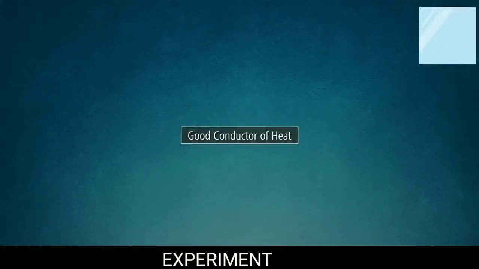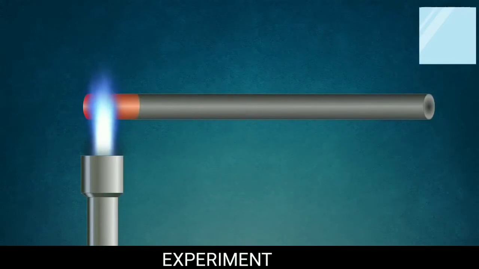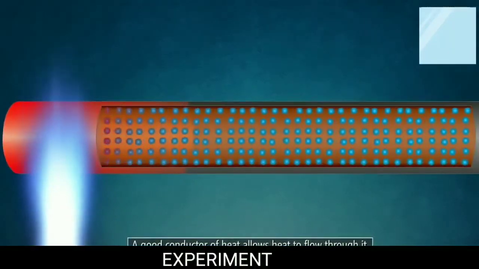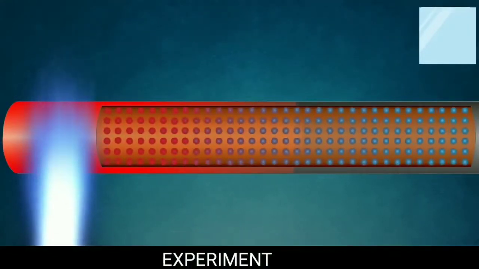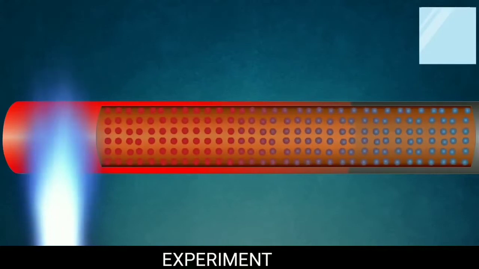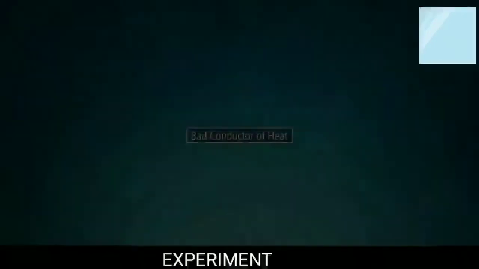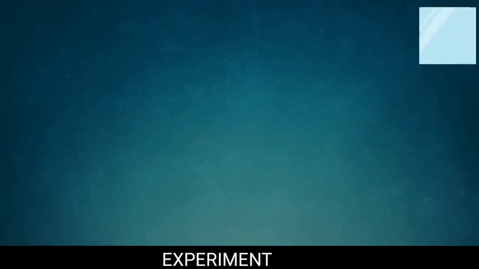Who are the good conductors of heat? The substances which allow the heat to transfer or flow through them are known as good conductors. Look, the molecules are vibrating within the conductors. Examples of good conductors are copper, iron and aluminium.